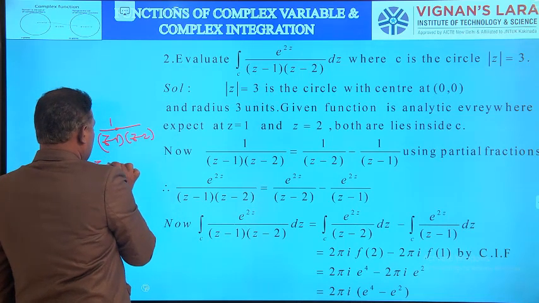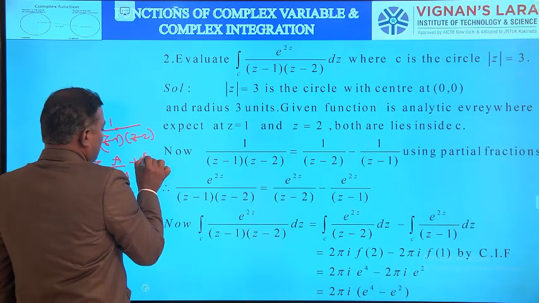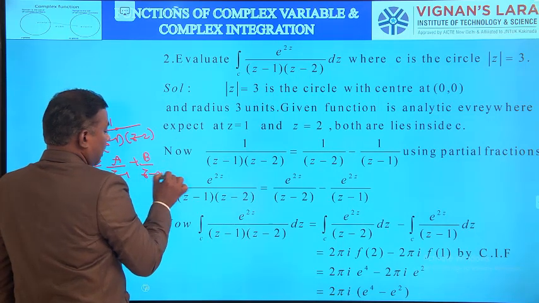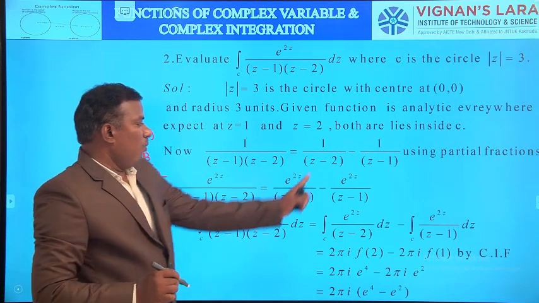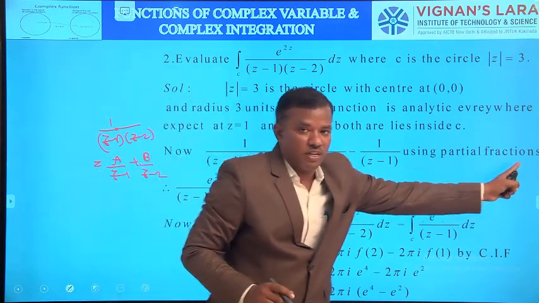We know partial fractions: a by (z minus 1) plus b by (z minus 2). Then applying partial fractions, we get 1 by (z minus 2) minus 1 by (z minus 1).